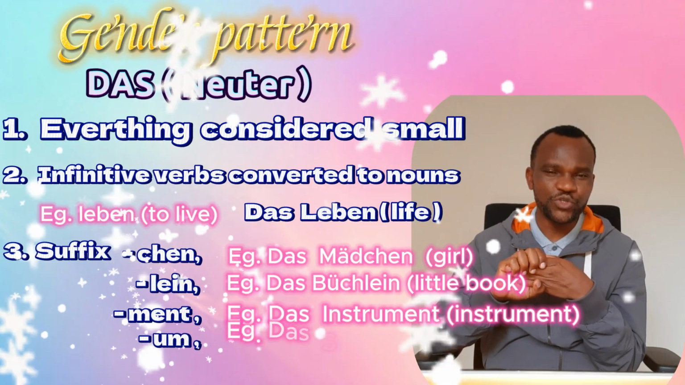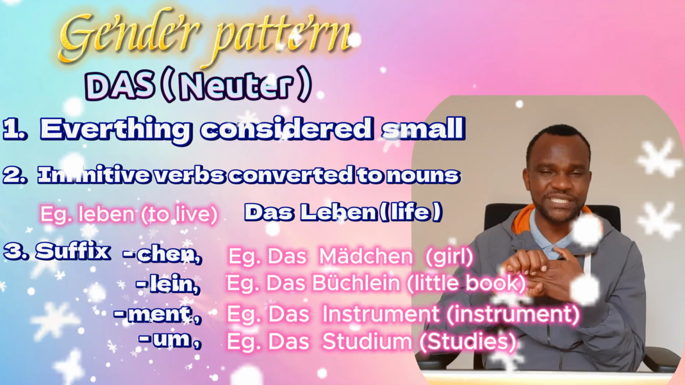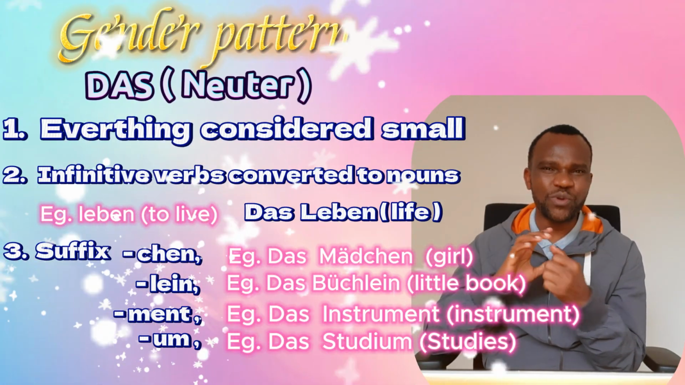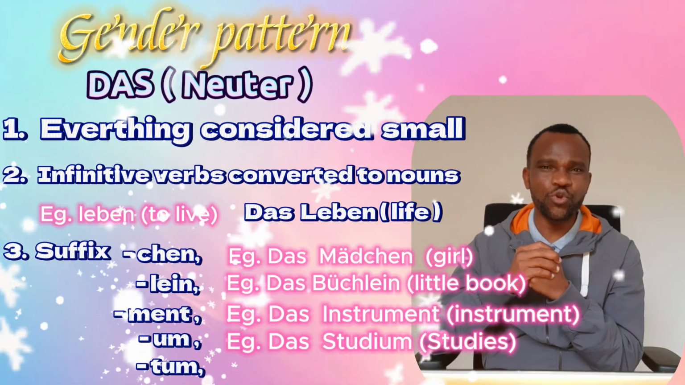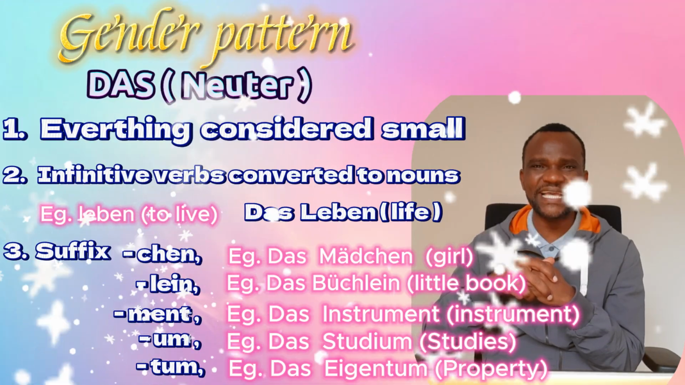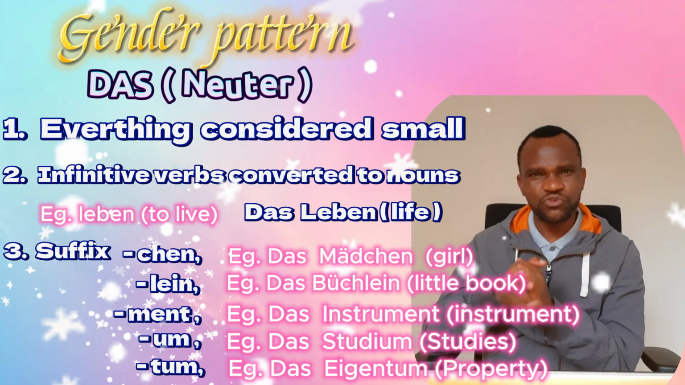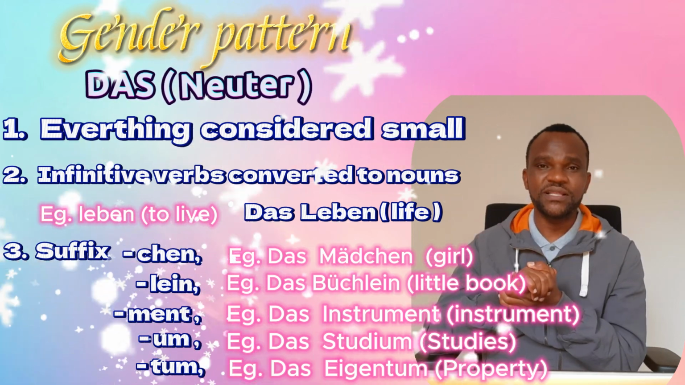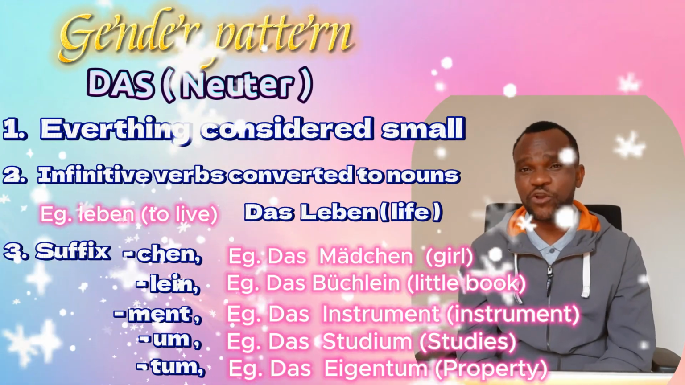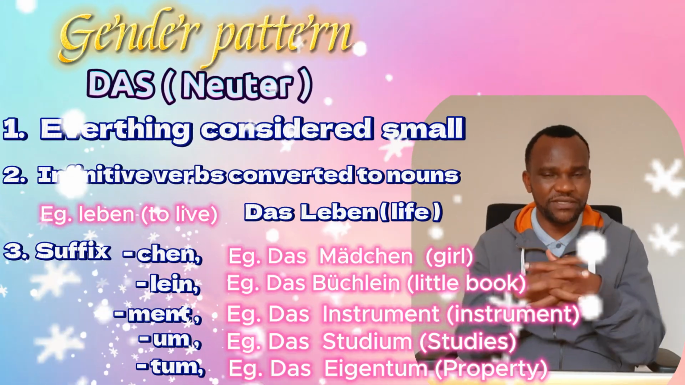If it ends with um, for example, Studium, das Studium, studies, that is also going to indicate that it is neuter. And then the last one is tum, right? Tum, neuter. For example, Eigentum. Eigentum is property. Das Eigentum. All the properties, the wealth that you have, your cars, your houses, and so on and so forth, they are called Eigentum. So these endings will help you greatly to understand the kind of gender that a Nomen belongs to.